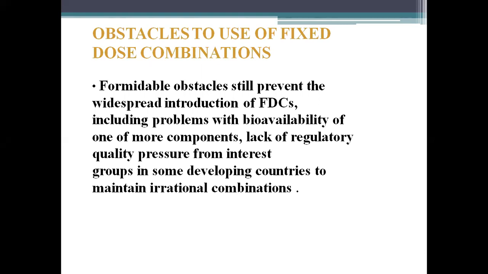We have examples: levodopa and carbidopa for Parkinsonism, isoniazid, rifampicin and pyrazinamide for tuberculosis, ferrous sulfate and folic acid for anemia of pregnancy, sulfamethoxazole and trimethoprim in cotrimoxazole, amoxicillin and clavulanic acid in one combination, estrogen and progesterone as an oral contraceptive.